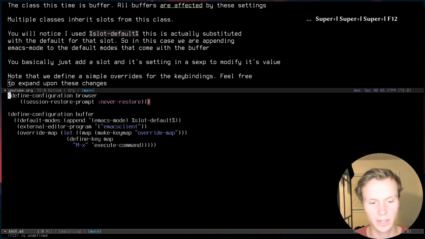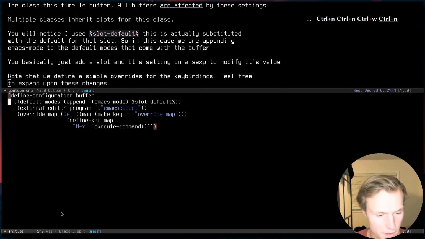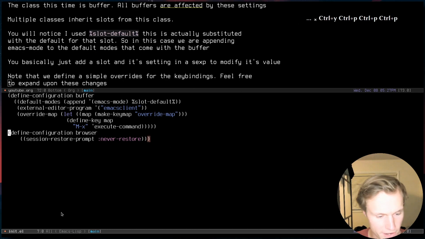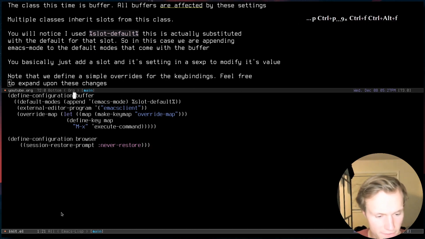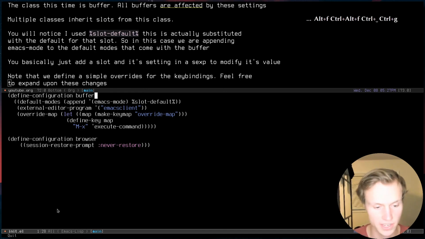Now, I just wanted to try and clear things up a bit more. If you aren't used to object-oriented programming, this may seem a bit strange, so let's clear things up. The define configuration applies to a class called buffer. Buffer is a big class. You can think of it as a general thing, kind of like saying human, and then humans each have their own name. So say there's a bunch of different kinds of buffers.